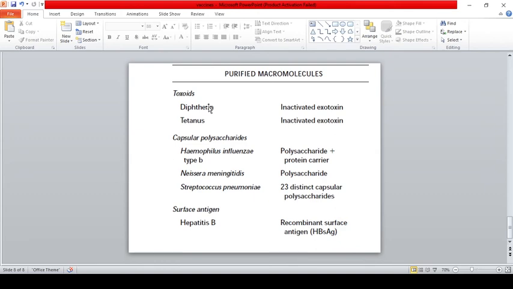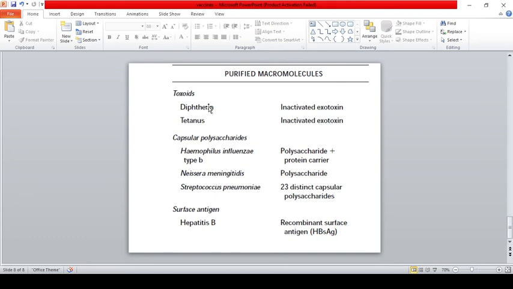So we need to isolate the bacterial toxin, that is bacterial exotoxin, and inactivate it by using formaldehyde to form toxoid. These toxoids induce antitoxin antibody. The next thing is capsular polysaccharide. We all know Haemophilus influenzae, Neisseria meningitidis, Streptococcus pneumoniae.